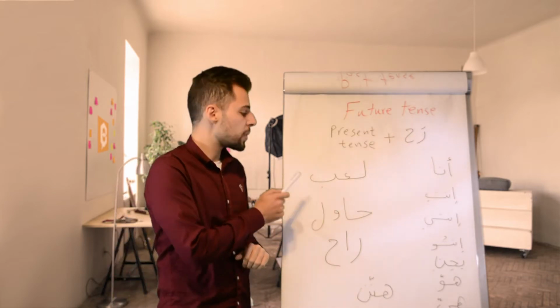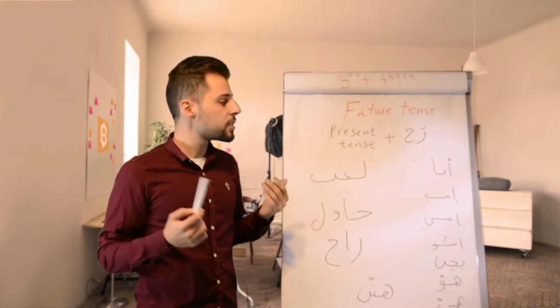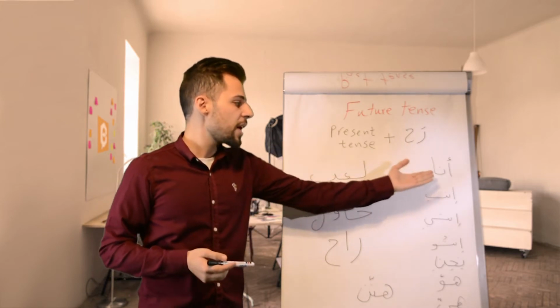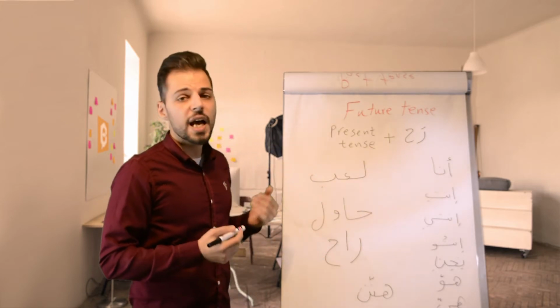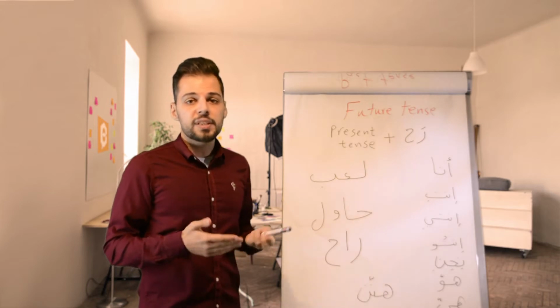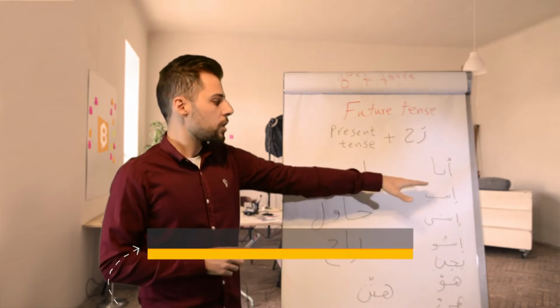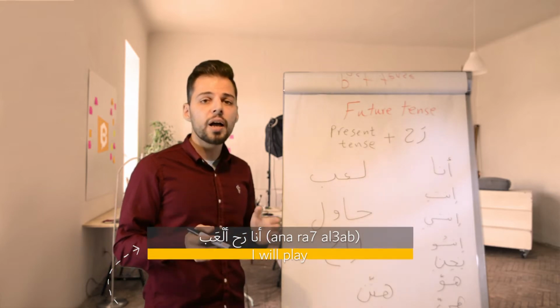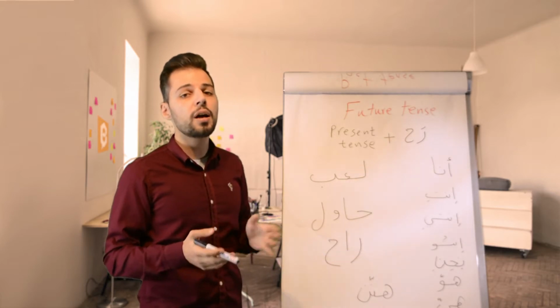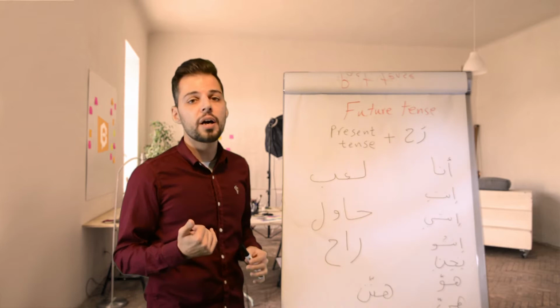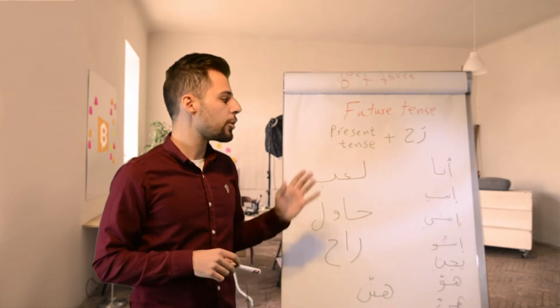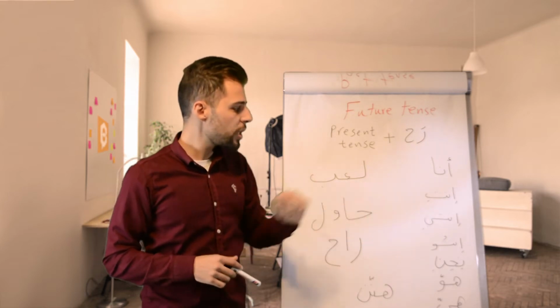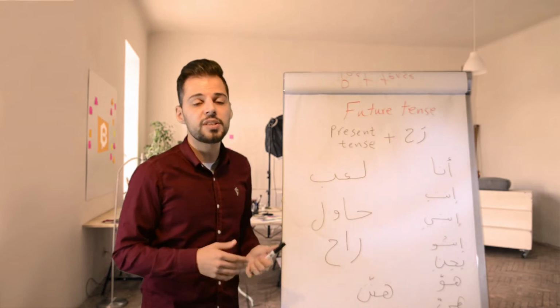So, the verb lab means played. In the present with ana, with I, it's alab. Alab means I play. We add the word rah, alab. It means I will play. Next we have inte, it means you.